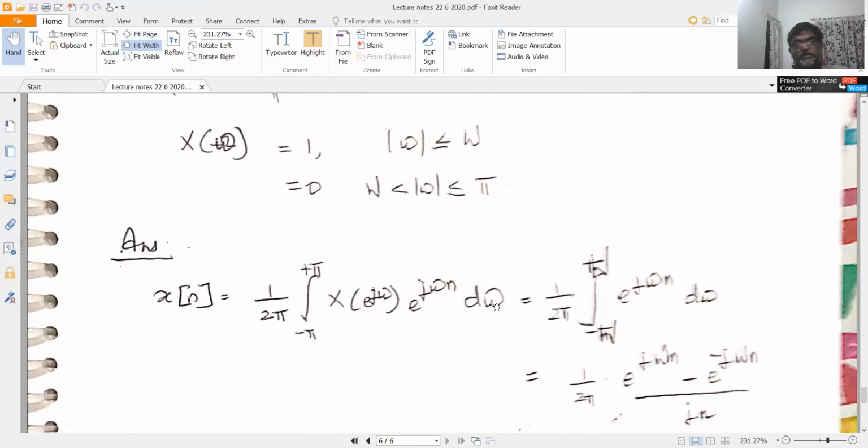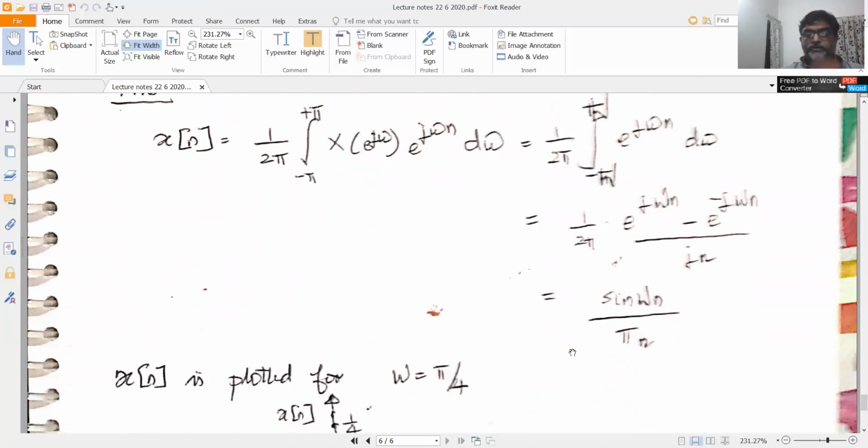So let us compute the inverse DTFT x of n, which is computed like this: 1 by 2 pi integral from minus pi to plus pi of X of e power j omega into e raised to j omega n d omega, which we can evaluate as 1 by 2 pi integral from minus w to plus w of e raised to j omega n d omega. Simplify as 1 by 2 pi into e raised to j wn minus e raised to minus j wn by jn, which we can simplify as sine wn by pi n. Anyhow, it's very similar to the sinc function. That's a sampling function we have seen.